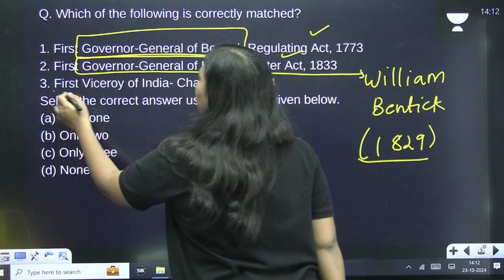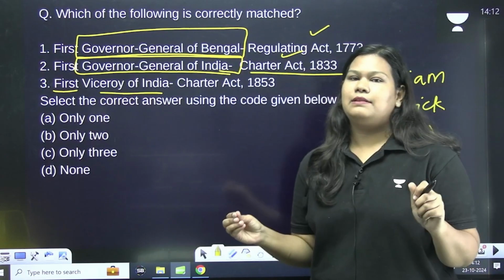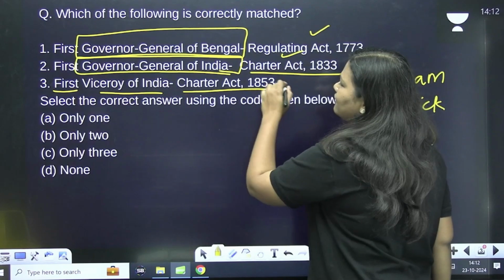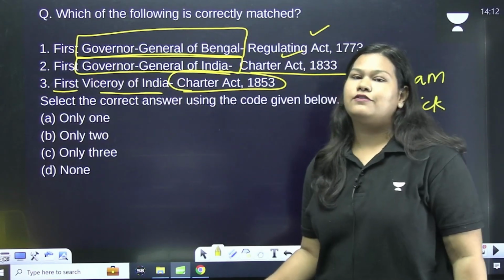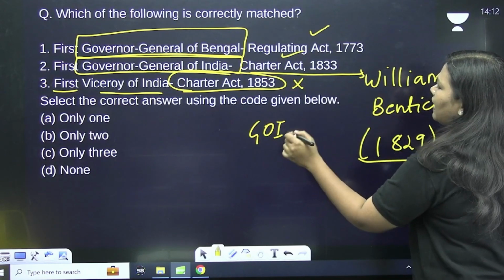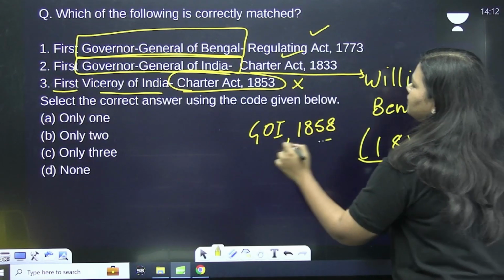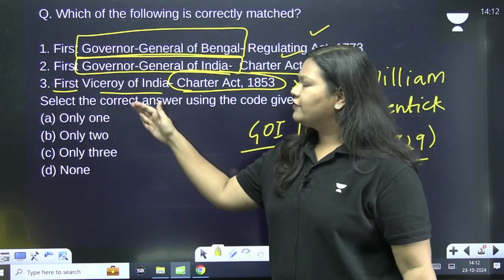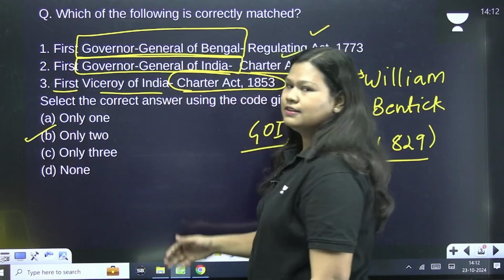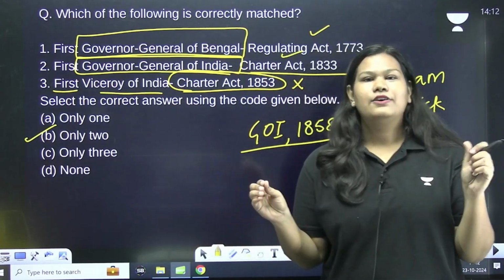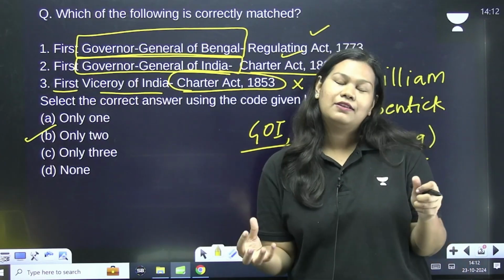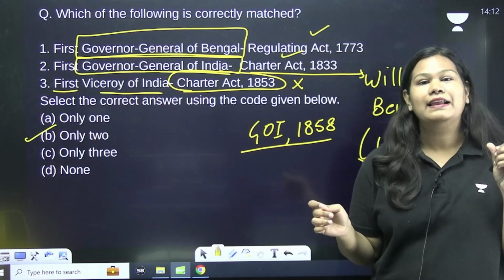Let's see the third option. First Viceroy of India. Now you tell me who is the first Viceroy of India. The answer is Lord Canning, and he was made the first Viceroy by Government of India Act 1858. So this one is wrong. If you look at the options, the correct answer would be only 2. Hope you have got it right. Also tally your score. Give yourself 1 point if you have got this one right, and tell me in the comment section how much of a score you are getting.